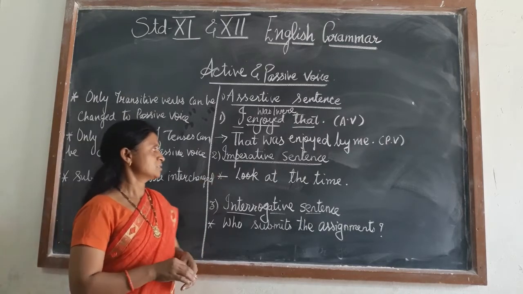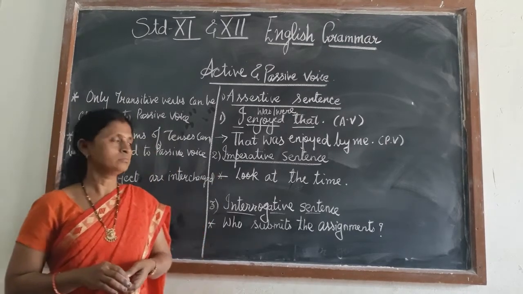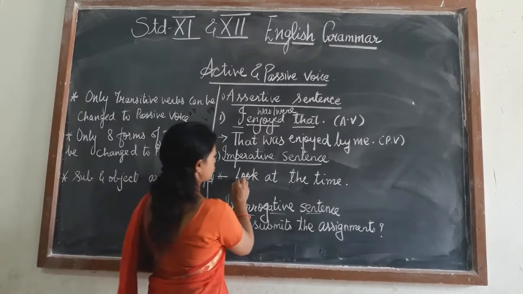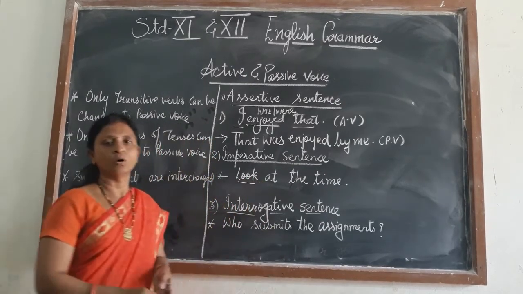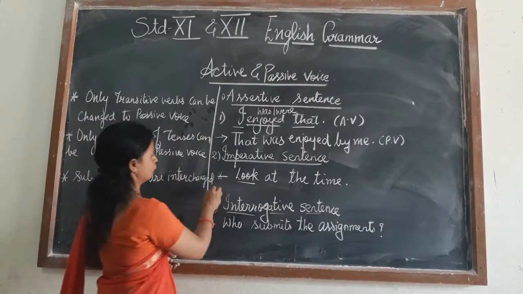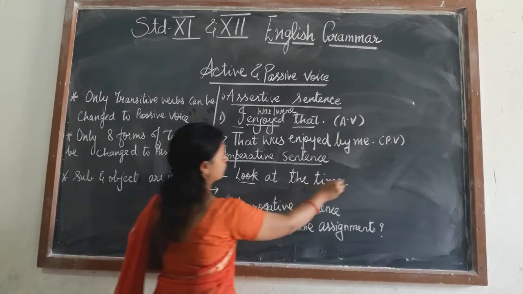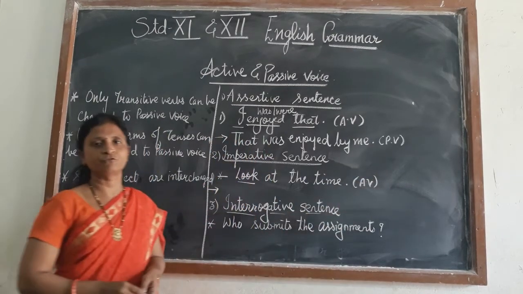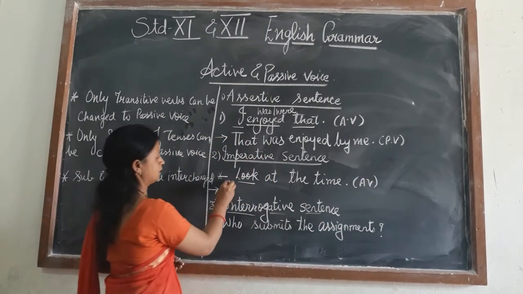Now the second sentence here is in the imperative form. Look at the time. An imperative sentence always starts with the verb. So the formation when you are changing this type of sentence, an imperative sentence, from active to passive, it begins with let.